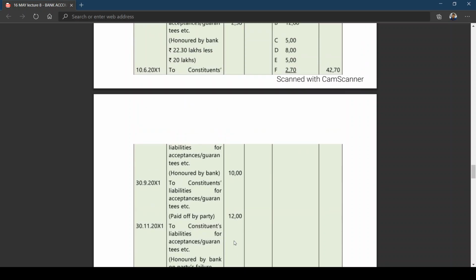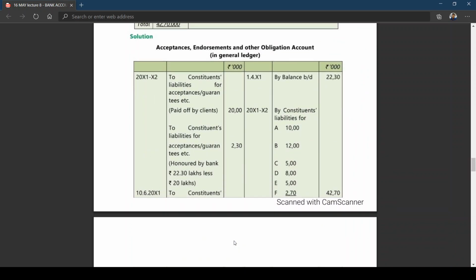Is this clear? I repeat once again, a very simple problem. Whenever you have acceptance endorsement, in a nutshell, for you to remember, you write the opening balance on the credit side, and you write the acceptances given on the credit side. By writing to constituents' liability, you write it when paid by the clients, or you write again to constituents' liability honored by the bank.